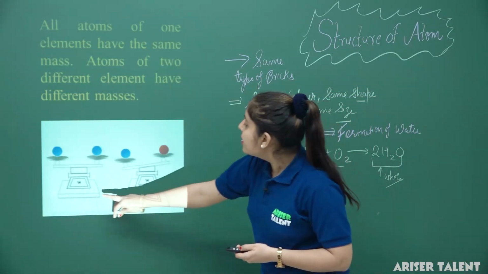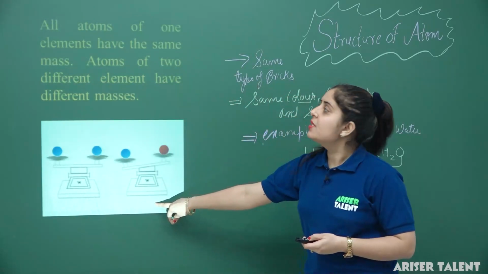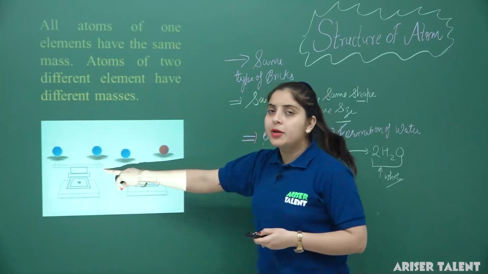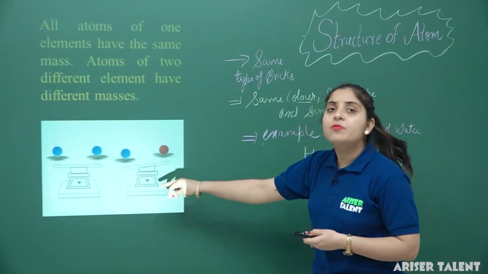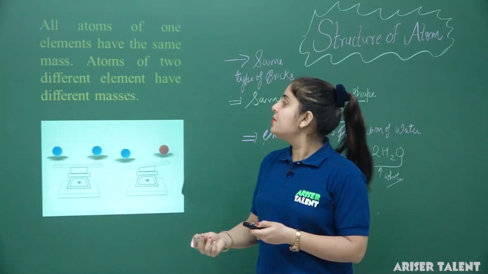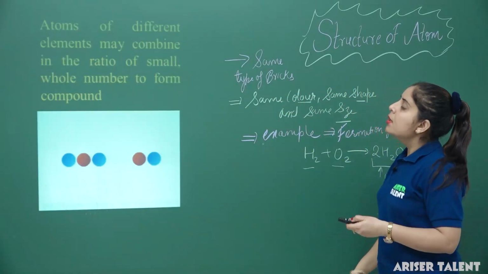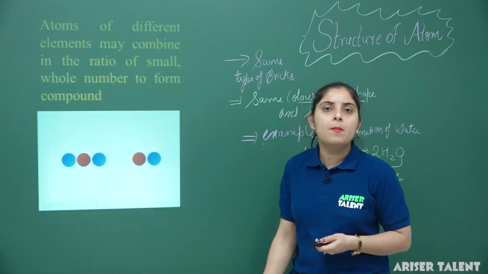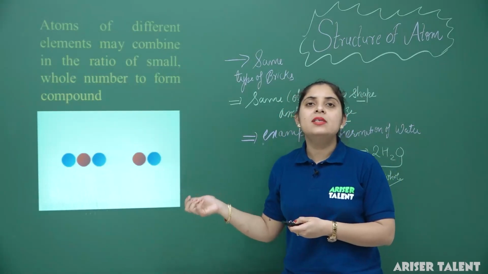Here we are considering the weight of two substances. If we have the same element, it will have the same components. If we have different elements, we have a different composition of substances. Atoms of different elements can combine in a whole number ratio to form a compound.